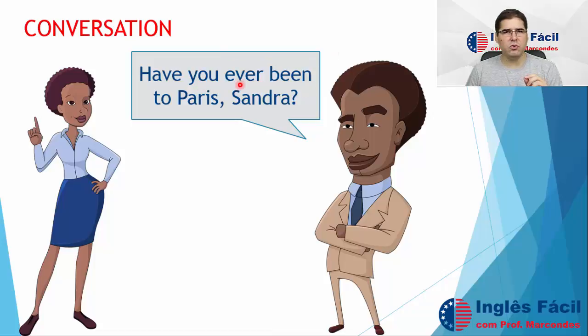And here we use the structure ever. What does it mean? This is exactly what we are going to study today. When we ask questions like this, have you ever, we want to know if at least once in your life, or has it ever happened in your life. We want to know if something, an event, has occurred or not during the whole period of your life. That's why we use ever and the present perfect structure. This is what we're going to study today.